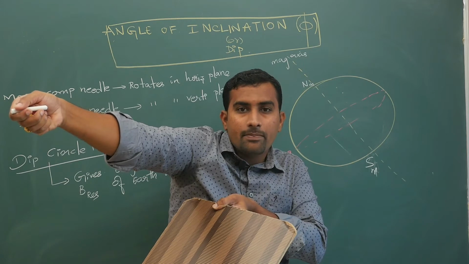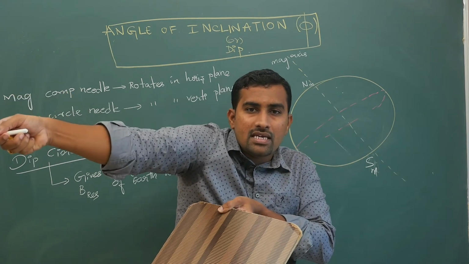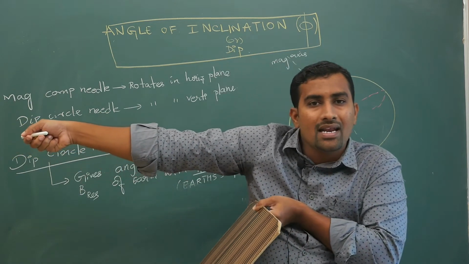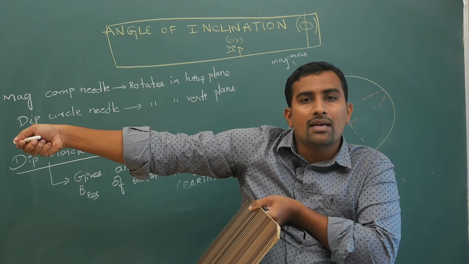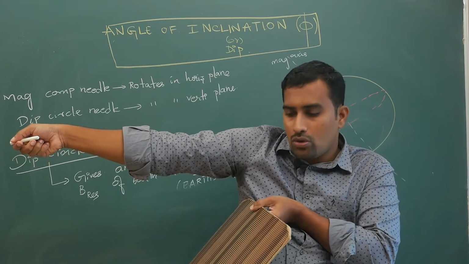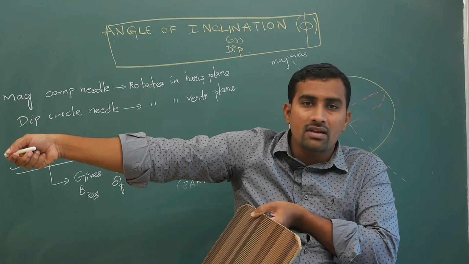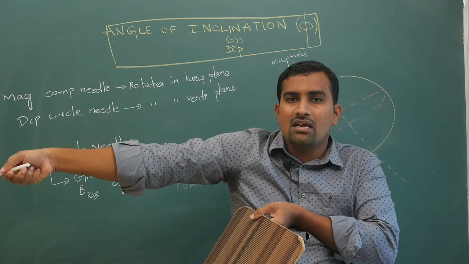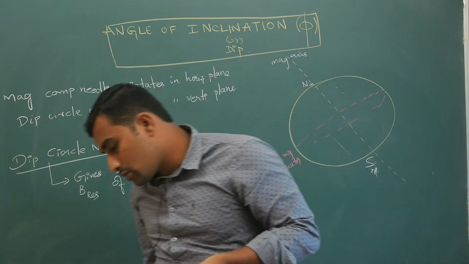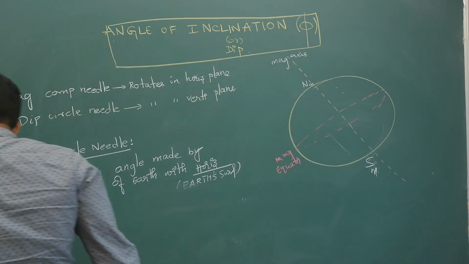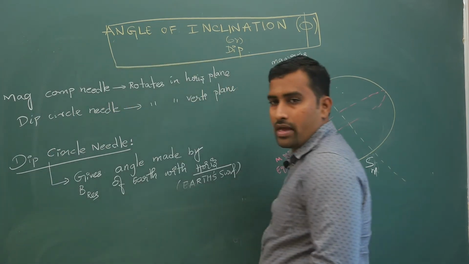The angle of inclination or dip is the angle between the horizontal, my arm, which is parallel to the earth's surface, and the dip circle. Your dip circle will orient in the direction of the resultant magnetic field, so indirectly you will get the angle between the earth's surface and the resultant magnetic field direction. Dip circle will do that. I don't know how much you have understood, but if you don't understand, I can't help it.